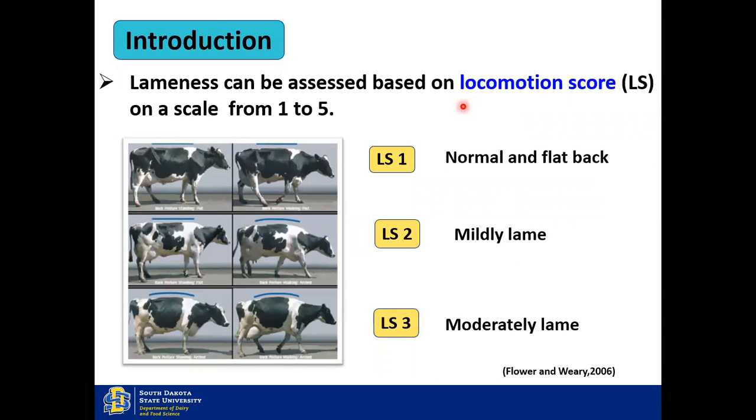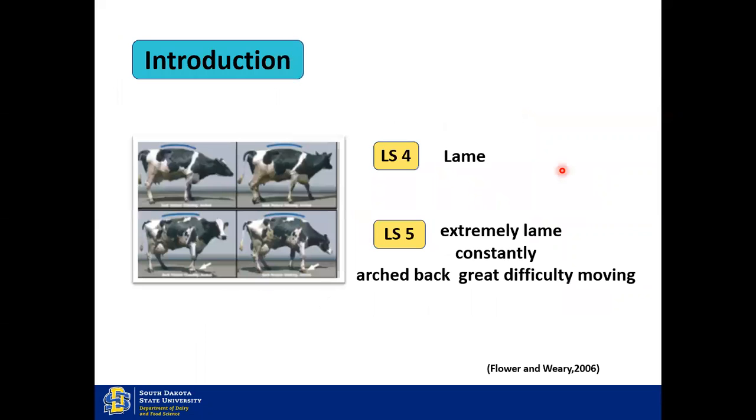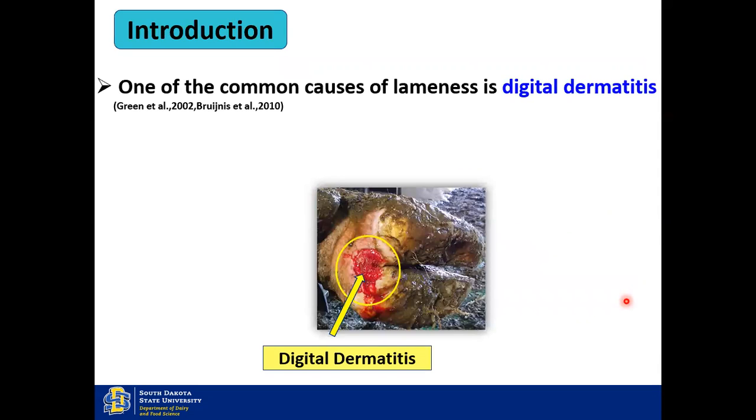Lameness can usually be assessed by a score called the locomotion score, in a range from 1 to 5, where 1 is a normal animal with a flat back. As it progresses towards a locomotion score of 5, the animals will be extremely lame with a constantly arched back and great difficulty in locomotion. There are different causes for lameness, but digital dermatitis is one of the most common, with a typical lesion like this on the hind feet.